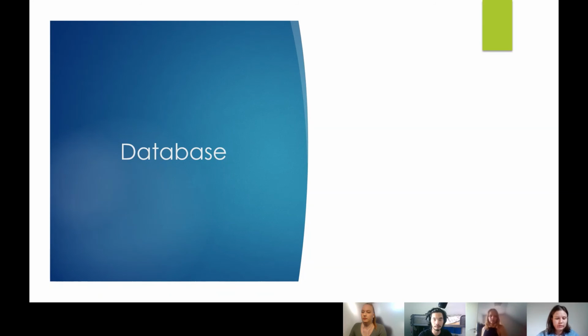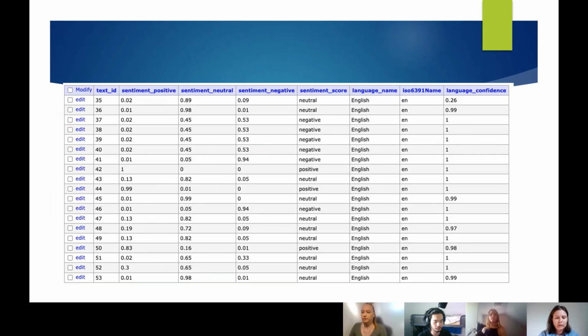We take data from the Azure Cognitive Services and then we put it in a database. We have the text where we are getting the sentiment values, for example, the positive, neutral, and negative ones, and an overall sentiment score. And we can also receive info about the language the text is written in.